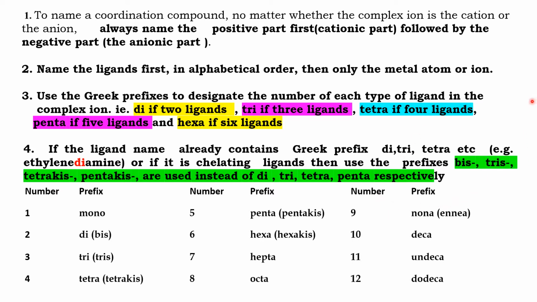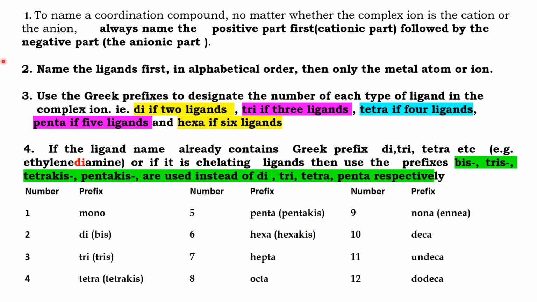The details are summarized here. See, for mono, one number. If there is only one ligand, I use mono. Two ligands, I use di or bis. Bis is used if the ligand is having the term di or it is a chelating ligand. If there are three ligands, we use tri or tris. Four ligands, tetra or tetrakis. Five ligands, pentakis, like it goes.